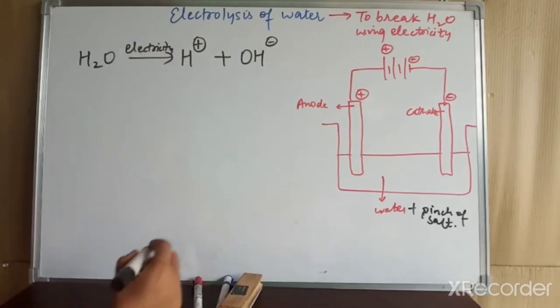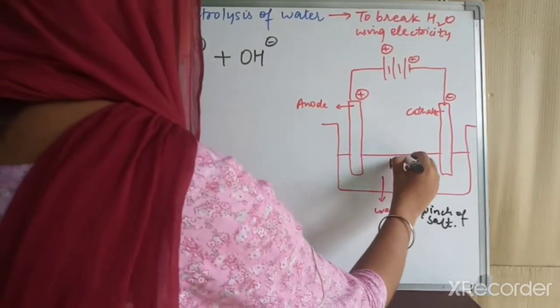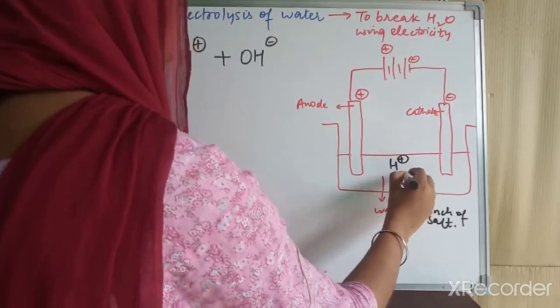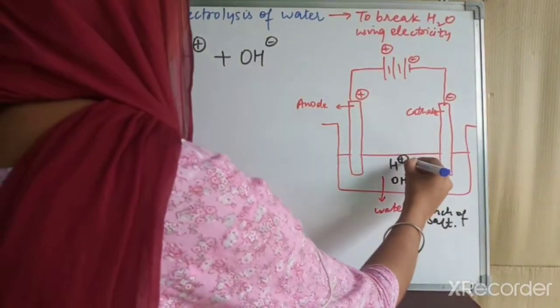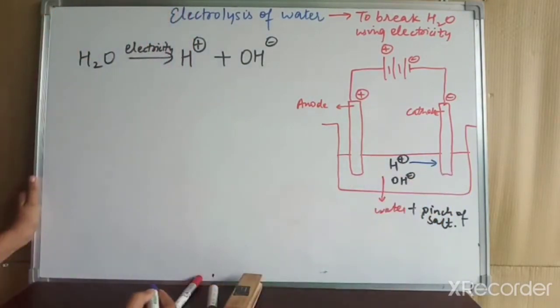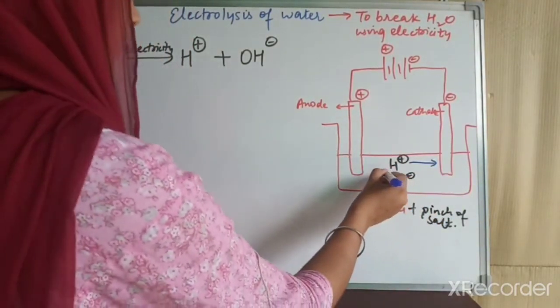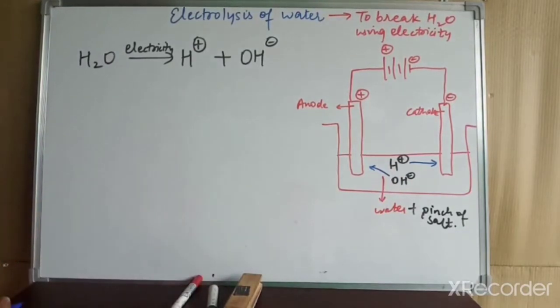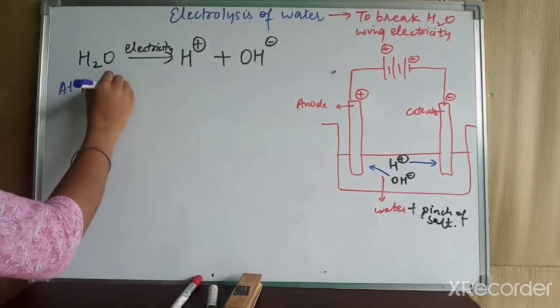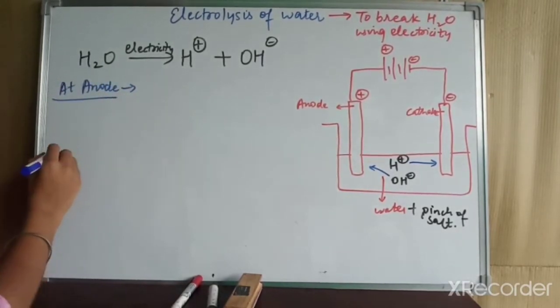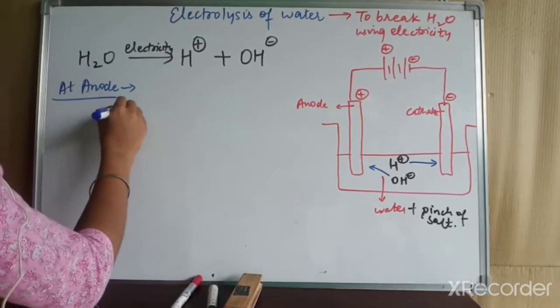Now we can write here H+ and OH- ions. As we know, H+ ions will be attracted by the negatively charged electrode, that is the cathode, and OH- ions will move toward the positively charged electrode, that is the anode. So at the anode, which reaction takes place, we will write about that. At the anode, the OH- ion,